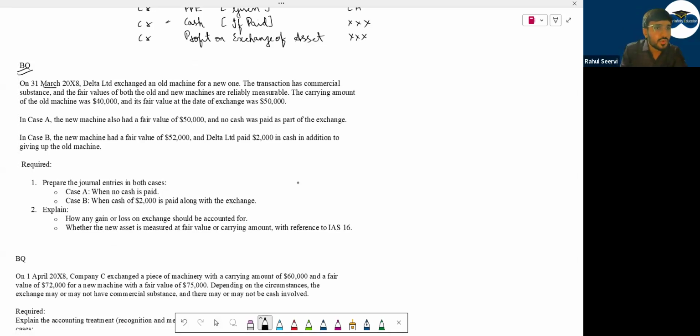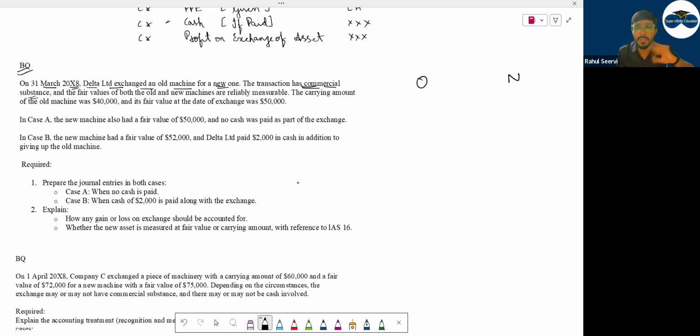On 31st March 2008, Delta Limited exchanged an old machine for a new. Old machine, new machine, they have exchanged it. They have given the old one, they have taken the new one. The transaction has what? Commercial substance. Have they mentioned or not?